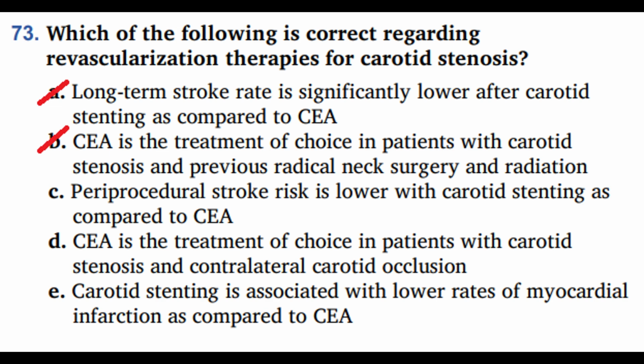Option C, periprocedural stroke risk is lower with carotid stenting as compared to CEA, and that is wrong. It is actually the opposite. CAS has a higher stroke risk and CEA has a higher MI risk.